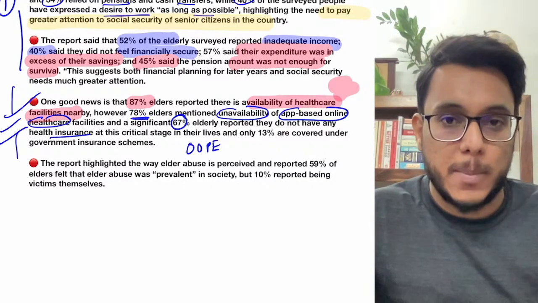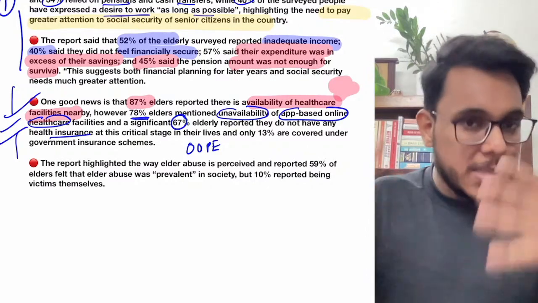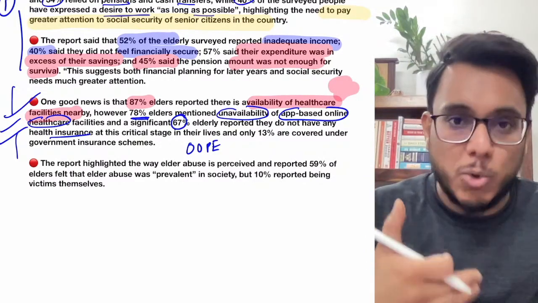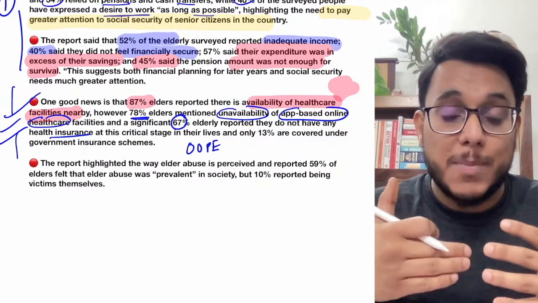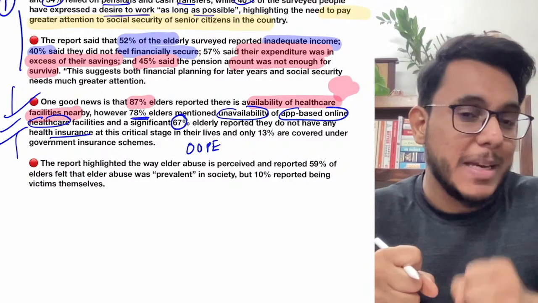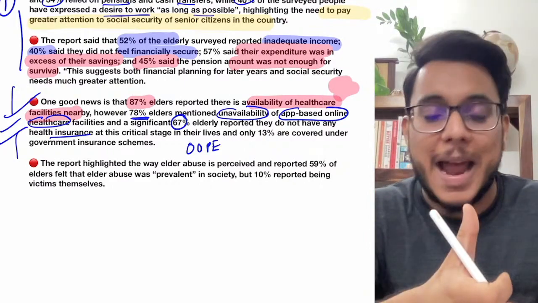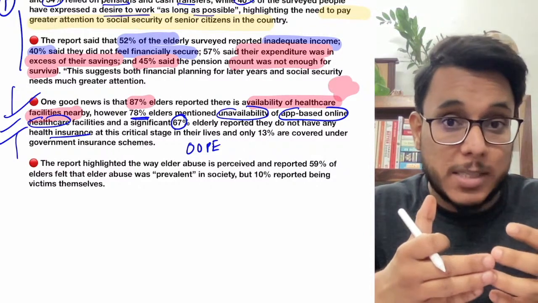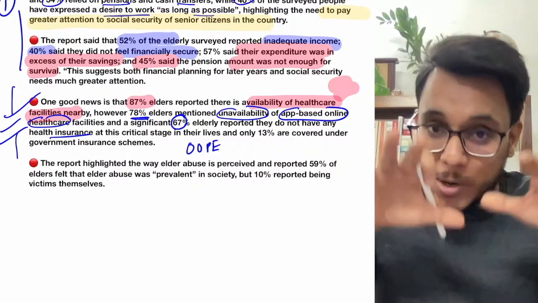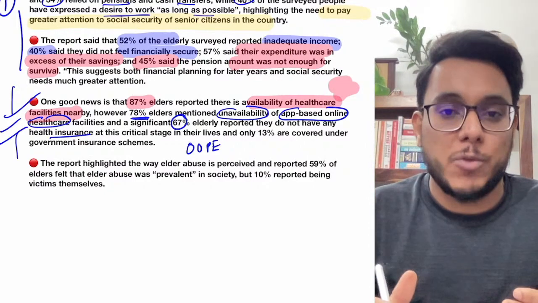Suppose a person got ill and needs treatment. For that treatment, he does not have the money. He has to pay either by selling some jewelry, selling his land, or something like that. So the expenditure which you have to do but you don't have the money for is called out of pocket expenditure.